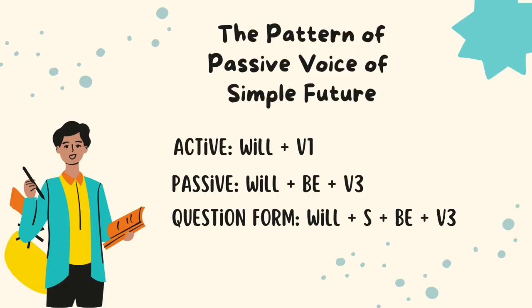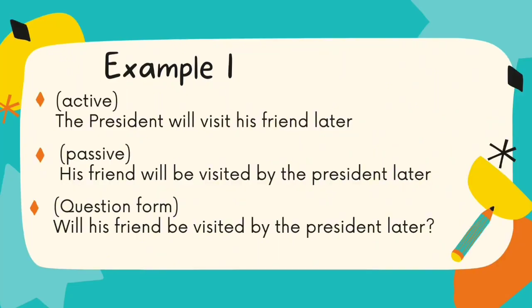Before we step forward to the example sentences of passive voice in simple future, we have to know first the pattern of passive voice of simple future. In the active form, will plus verb 1, and in the passive form, will plus be plus verb 3, and in the question form, will plus subject plus be plus verb 3. Next, to example 1 of passive voice in simple future.